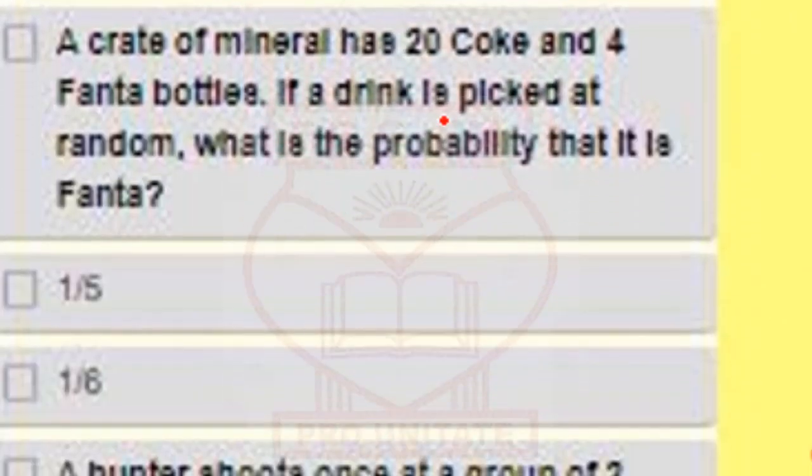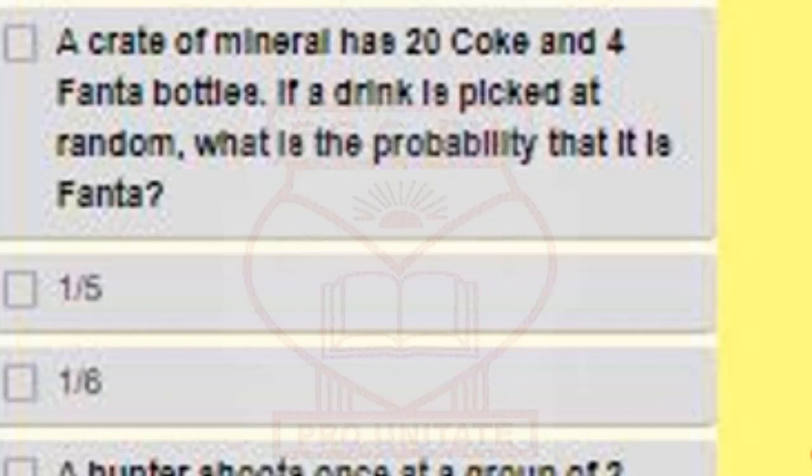A crate of minerals has 20 Coke and 4 Fanta bottles. If a drink is picked at random, meaning without watching what you're doing, you just pick a drink at random, what is the probability that it is a Fanta? That it is Fanta depends on the number of Fanta bottles there.